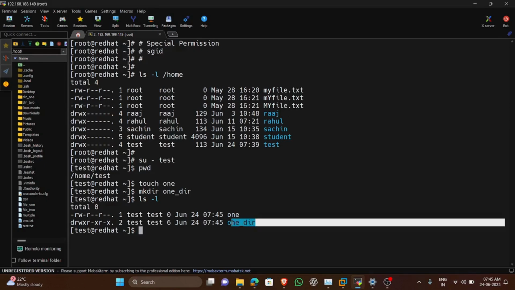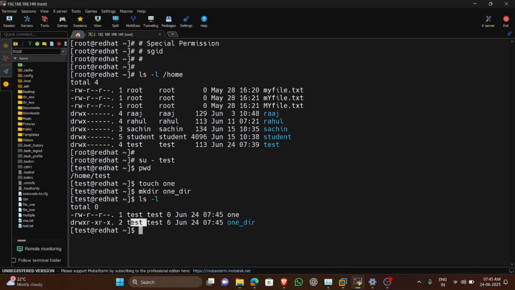Similarly, for the directory, test is the user owner and test is the group owner. So it is just the basic nature. Whenever a user creates any file or directory, he becomes the user owner and his primary group becomes the group owner.